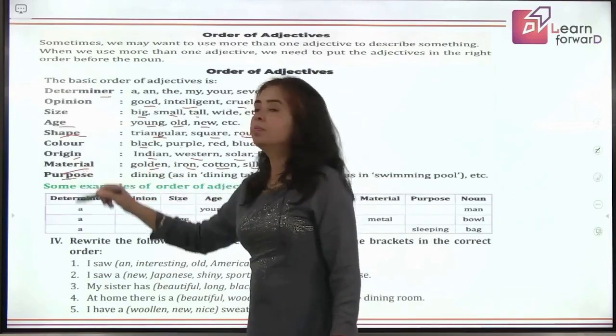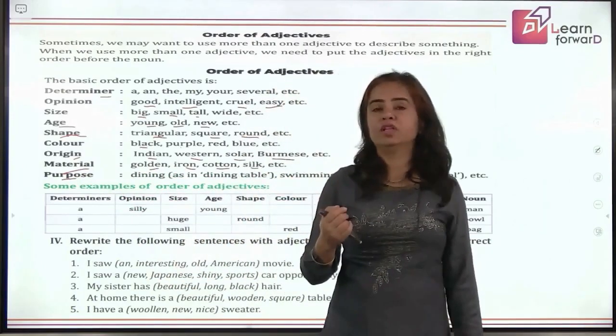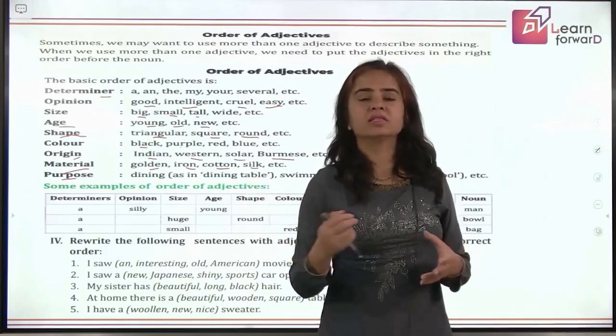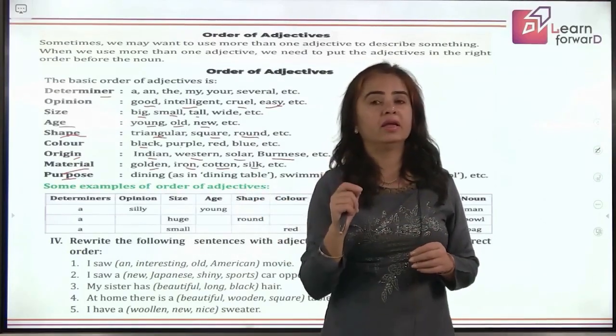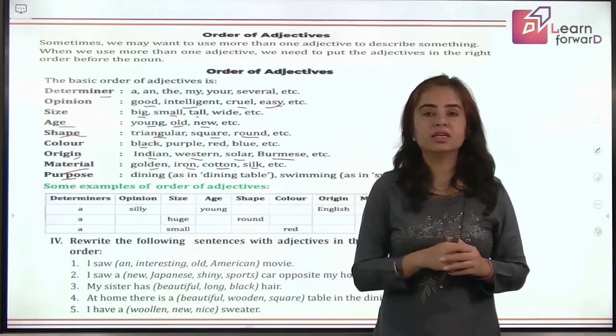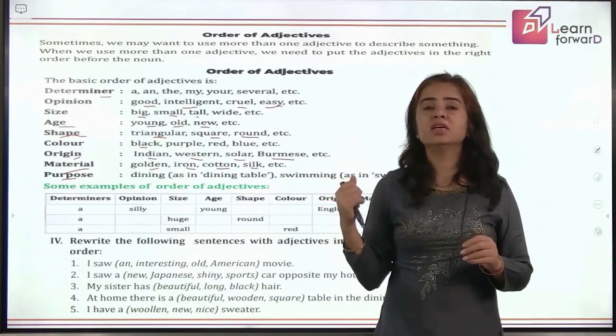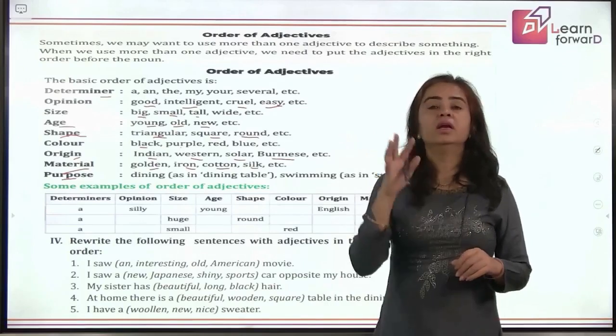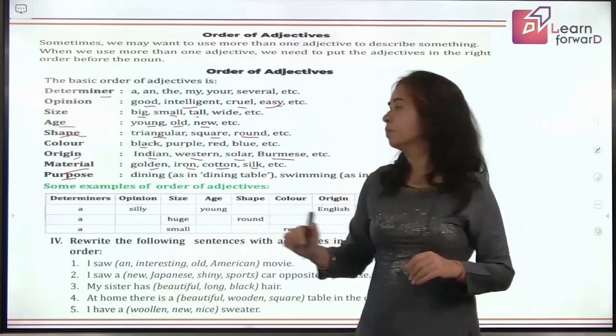Then comes the purpose. What is the purpose of the noun you are describing? Suppose you are describing a table where you dine, you take your meals, or you are talking about a table where you sit and study. So that becomes a study table. So study is the purpose there. Dining table. So dining is the purpose there, right?